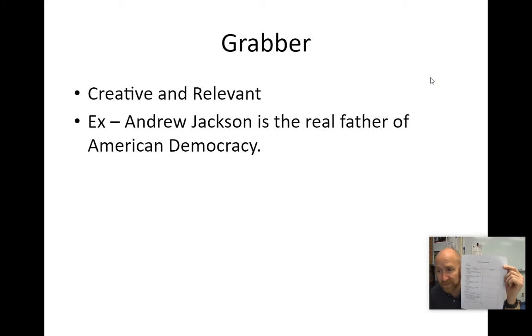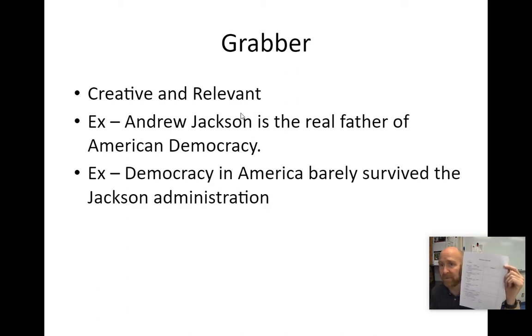That should be getting your attention, because most people would say it's George Washington. That's all you have to do. You got to tell me in the grabber statement kind of what the essay is going to be about. Well, the father of democracy in America, and then it's about Andrew Jackson. So be creative there. The more creative, the better. Should be easy points. That's your first sentence. Done. Bam. Right? Only got a couple more sentences till this paragraph's done, and you got all the points.